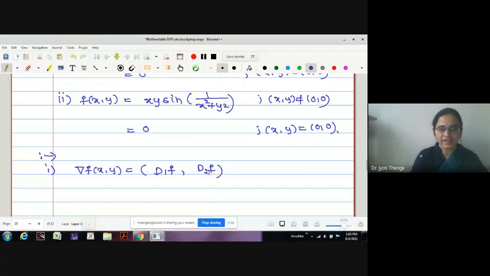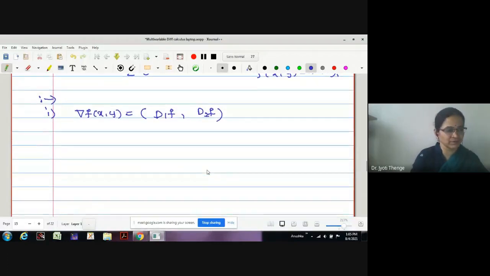I think everyone can find the partial derivative of the given function. Therefore, I'll keep this for homework. Dou f by dou x you have to find. Dou f by dou y you have to find, and you have to put the values in the gradient vector, and do the same for the second function as well.